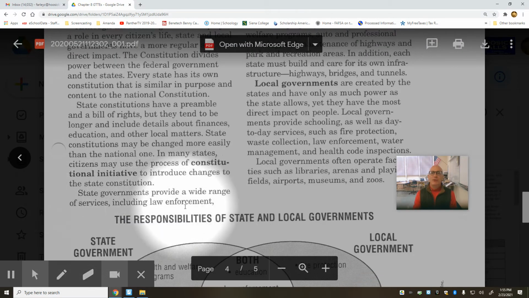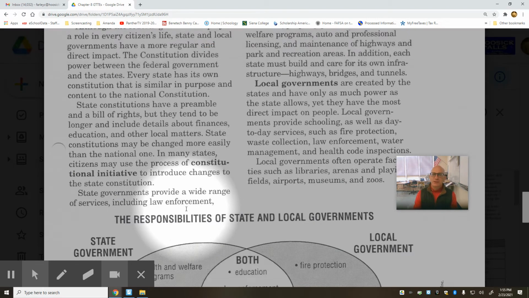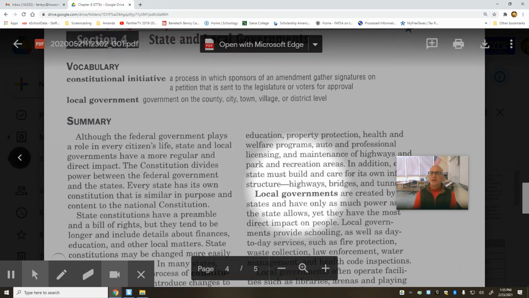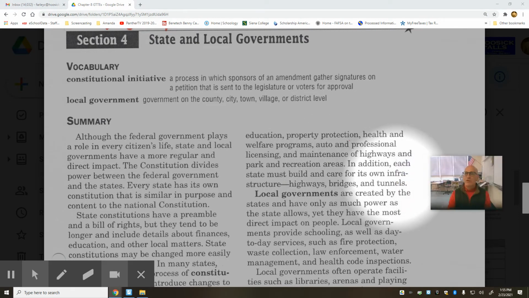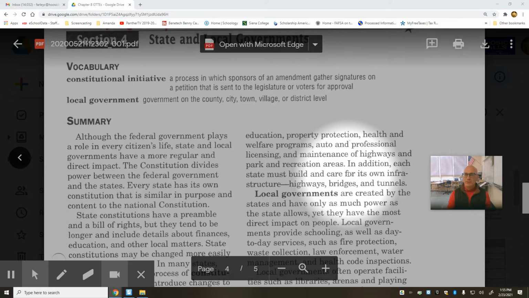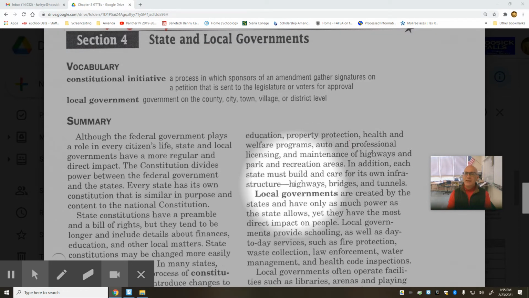State governments provide a wide range of services, including law enforcement, education, property protection, health and welfare programs, auto and professional licensing, and maintenance of highways and park and recreation areas. Those are all functions of state governments. In addition, each state must build and care for its own infrastructure.